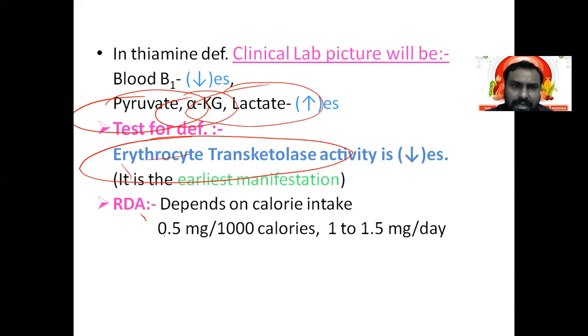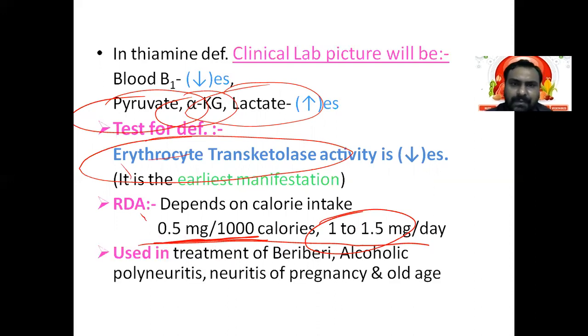Right. So the daily requirement depends on the calories, 0.5 milligram per 1000 calories. So normally we take around 2500 calories. So the requirement is around 1 to 1.5 milligram per day. Okay. And in beriberi and polyneuritis, we have to give oral or injectable vitamin B1. So that's all about this vitamin B1.